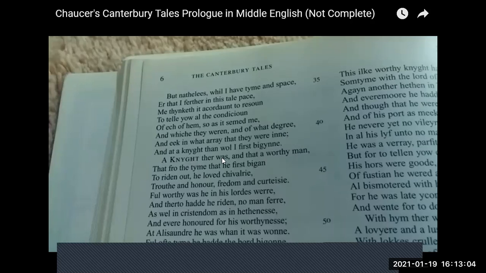And he says, I will begin with the knight, who is the first character that I'll tell you about. Now, what you have in your syllabus is only the first part, which is the prologue, the introduction to Canterbury Tales. So you don't have any tale in your syllabus in poetry. All you have is the basic introduction to all these characters.